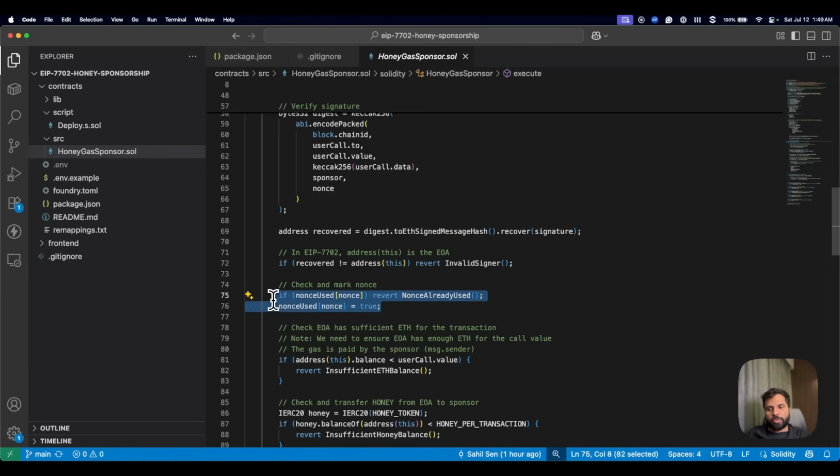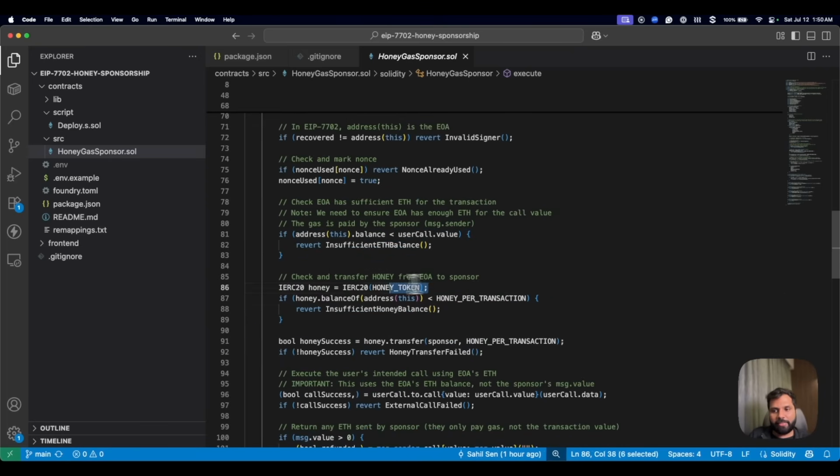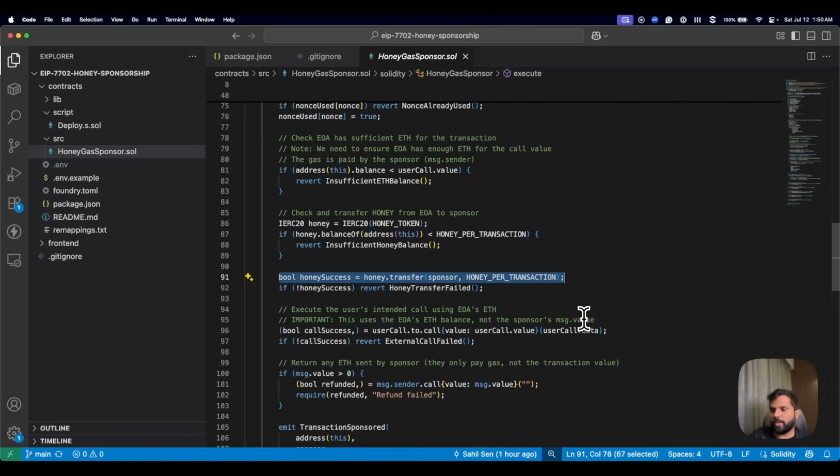Then we are checking the nonce so that a previously signed transaction cannot be sent again. We check if the nonce has been previously used or not. If it has not been used, we mark it as used. Then we check if the EOA has sufficient ETH to send. Then we initialize the IERC20 interface and check if the EOA has enough honey to pay. Then we actually transfer exactly one honey to the sponsor, which is the payment to the sponsor for the gas fee.